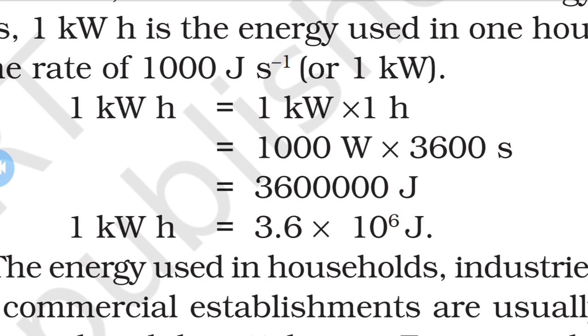So the energy used in our households, industries, and commercial establishments is usually expressed in kilowatt hour, kWh. For example, electrical energy used during the month is expressed in terms of units. Here 1 unit means 1 kilowatt hour. 1 unit is equal to 1 kilowatt hour, which is equal to 3.6 into 10 raised to 6 joule.